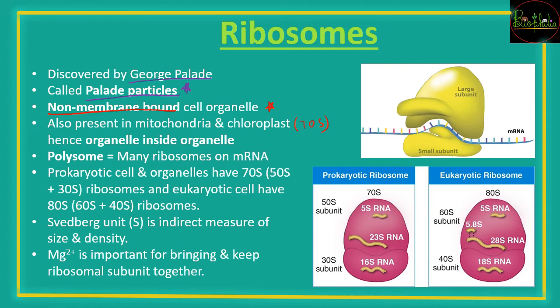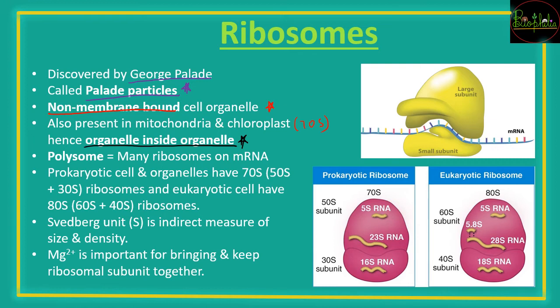Now this is very important to understand, that it is an organelle inside an organelle. Now why is it called so? Because these are also found inside the mitochondria. So mitochondria is an organelle and the ribosome is also an organelle. So organelle inside organelle, that is ribosomes. This is important. And what is cell inside a cell? Cell inside a cell is mitochondria. So those are the two things that you need to remember.